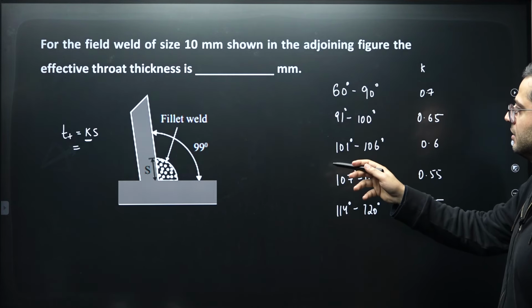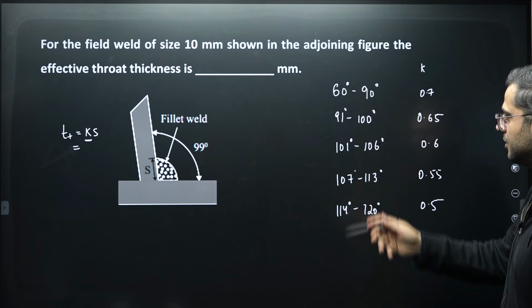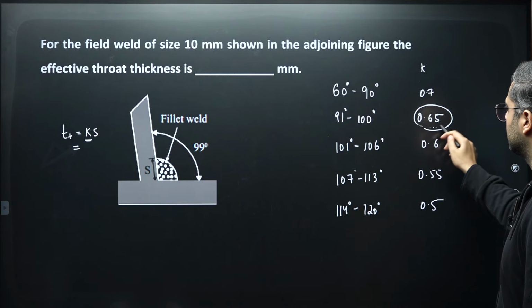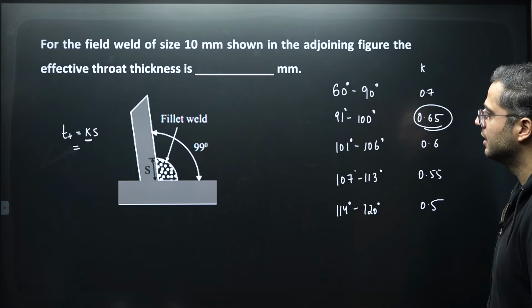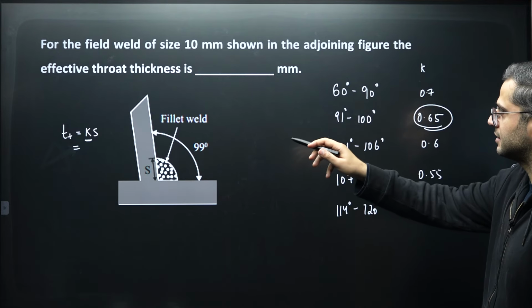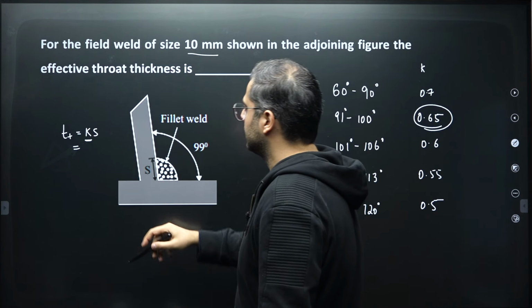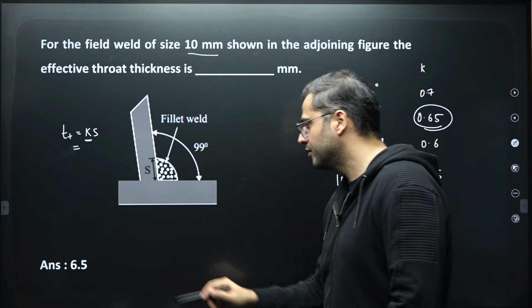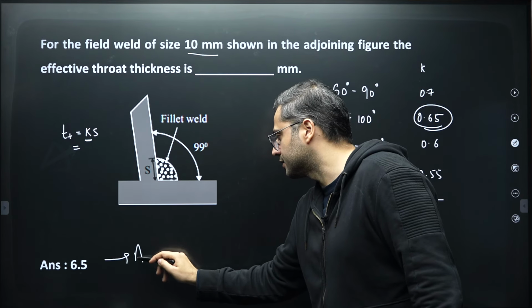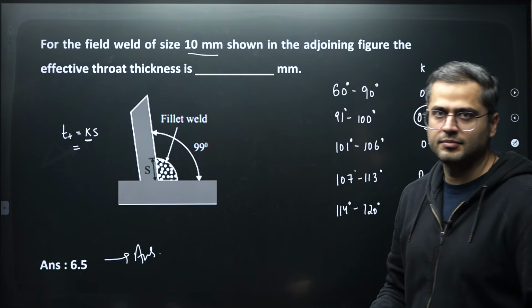So with respect to the figure which is given to us, 99, this is 0.65 we have to consider. 0.65 multiplied by S, right? So over here S is 10, so answer would be what? 6.5. This will be your final answer. As simple as that, no issue.